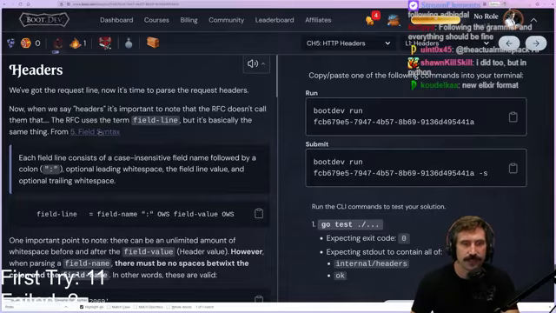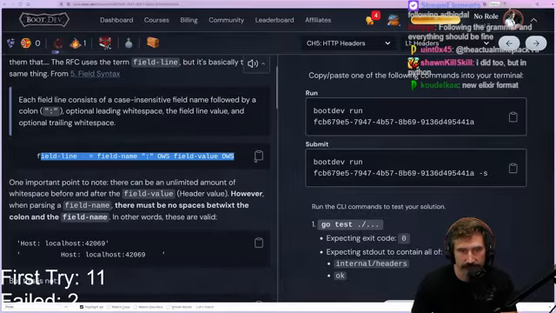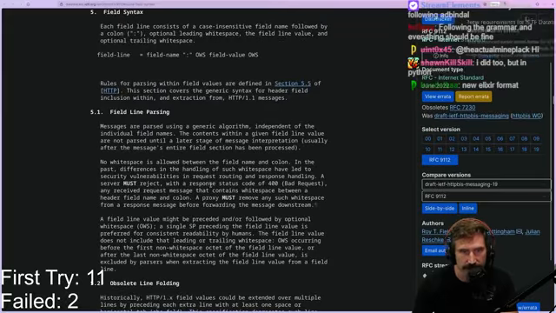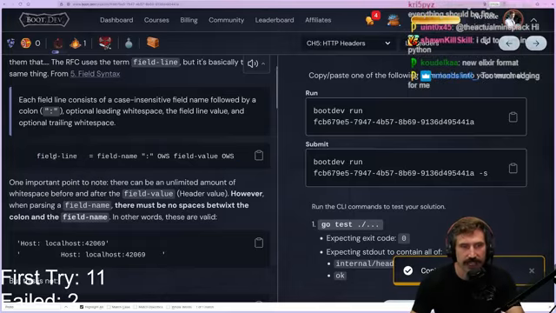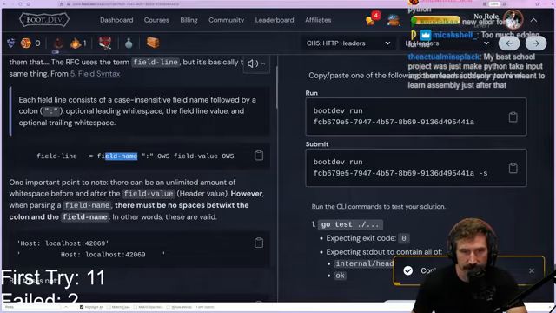The field syntax right here. I inlined the field syntax for you. If you want to go read about it, go check it out. That's right here, right? So if you go right here, you can see the field line parsing. It's actually pretty straightforward stuff. So if we were to take this, this guy is simply a field line equals a field name,